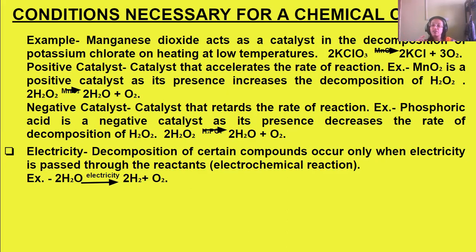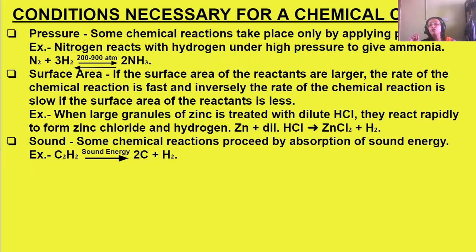If we pass electricity, it decomposes to hydrogen and oxygen, constituent elements, that is hydrogen and oxygen. This type of reaction where electricity is used as an energy provider, that reaction is known as electrochemical reaction.